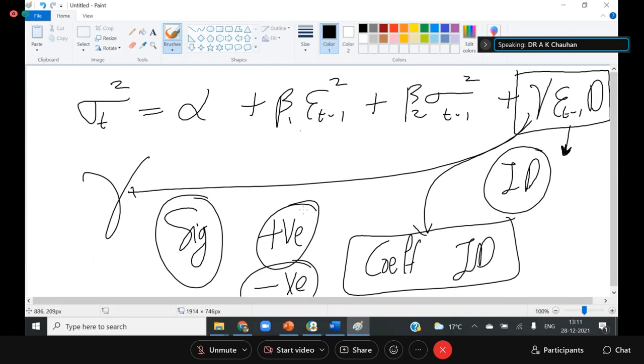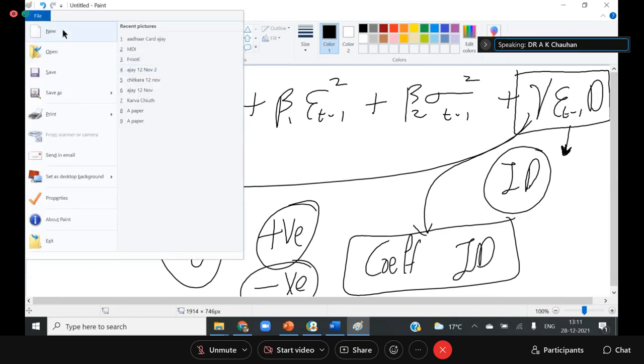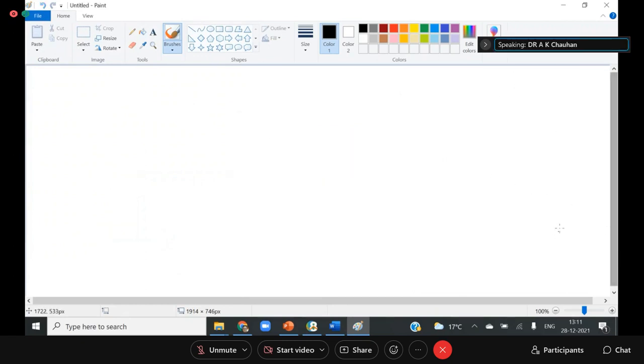So I'm just summarizing it for a layman, those who don't know mathematics. We are talking about the threshold GARCH, T-GARCH.